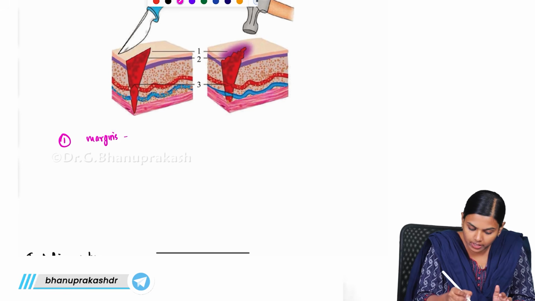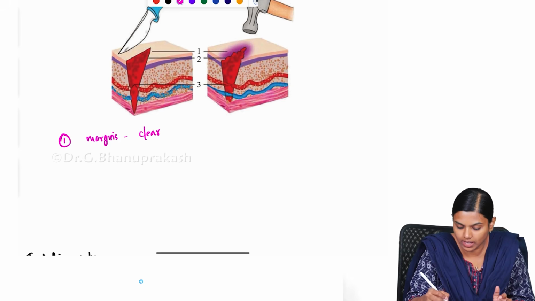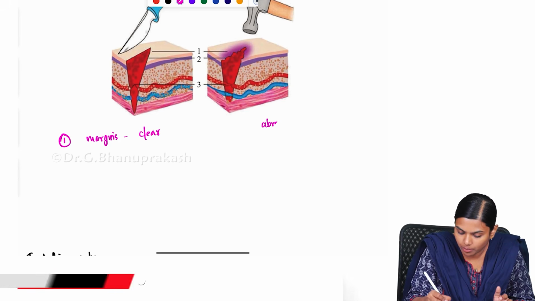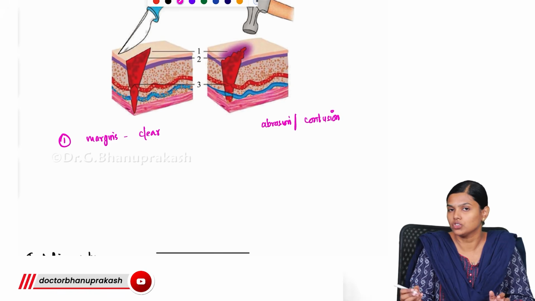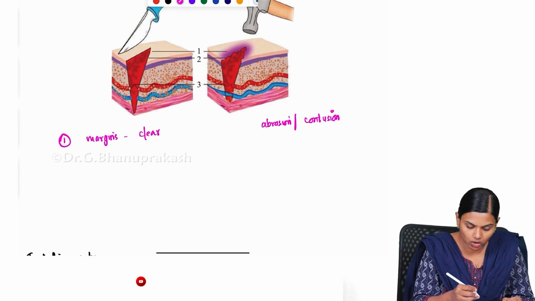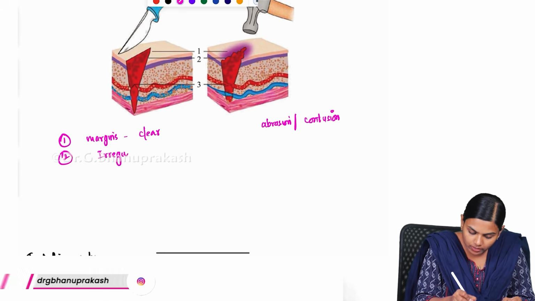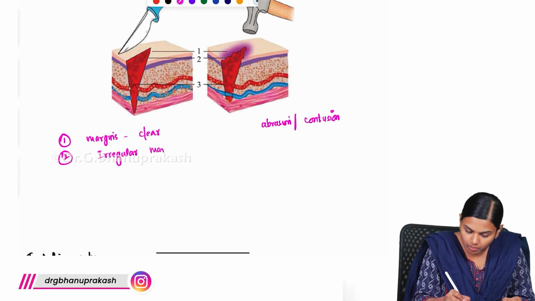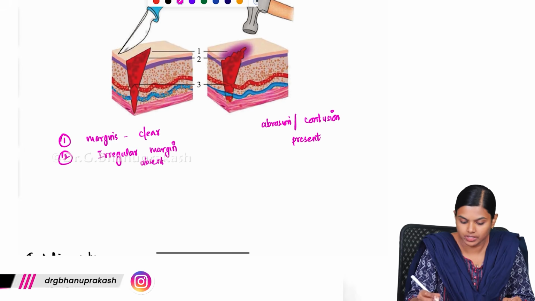How you will differentiate is, the first thing, you have to look at the margins. The margins here will be very clear. There will not be anything. But in case of laceration, you will have abrasion and contusion. Either of these will definitely be present in case of laceration. So by looking at the margin you can differentiate. If not, you can see that there will be an irregular margin. Here it is absent. Here it will be present.